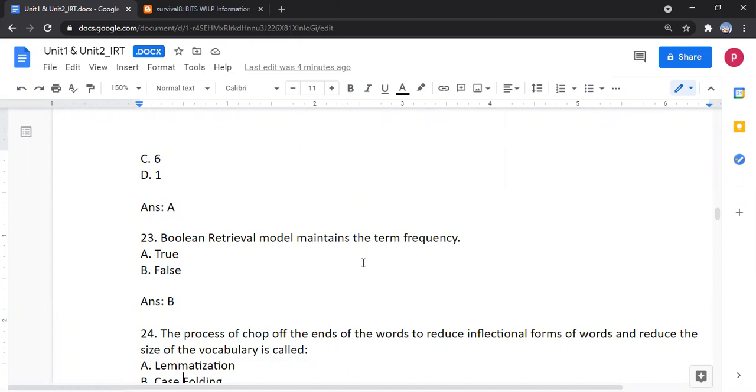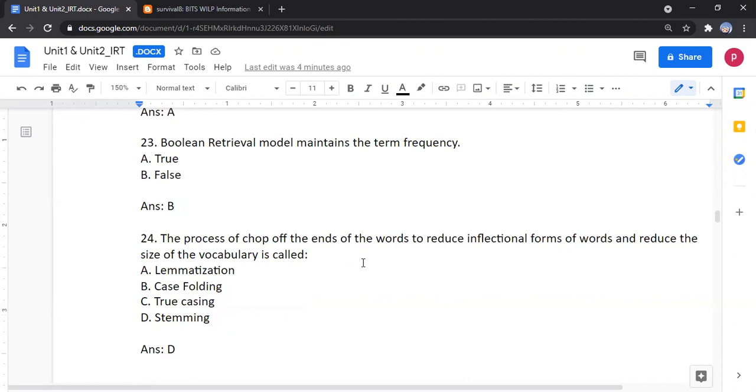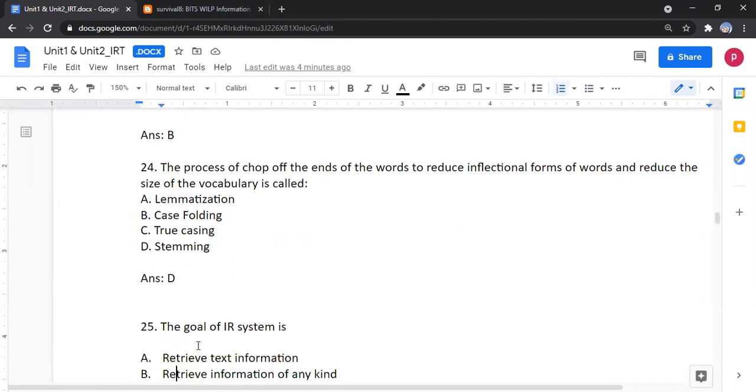The process of chopping off the ends of words to reduce inflectional forms of words and reduce the size of the vocabulary is called stemming. We are chopping and removing the "ing" form. If I say "walking", then we remove "ing" and map it to the root word. That process is called stemming. So option D is the answer.